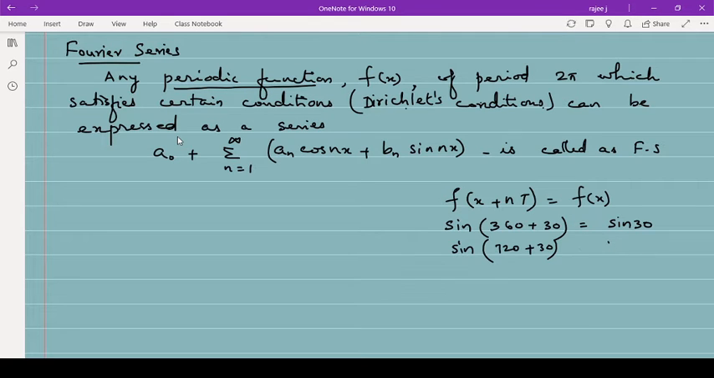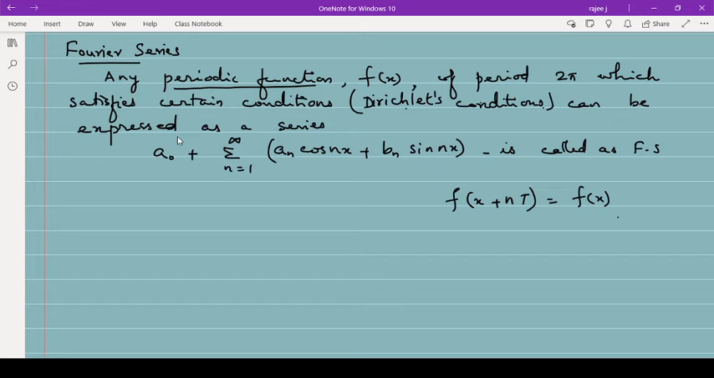Such functions are called periodic functions, means after a certain time it repeats or the function remains the same. In short, if f of x plus nT equals f of x, then the function is periodic for n equal to 1, 2, 3 like that, where T is the period. So the first condition for Fourier series is that the function should be periodic. It must repeat after a certain interval, in the sense of a certain angle.